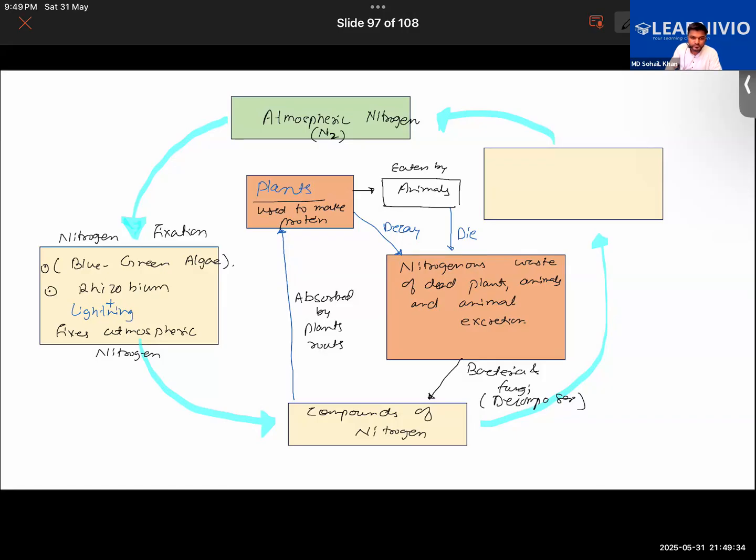Okay, now that's the thing. So plants will be taking it up from the soil in order to use it.